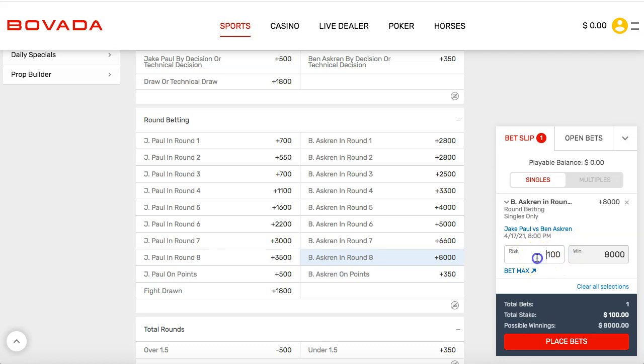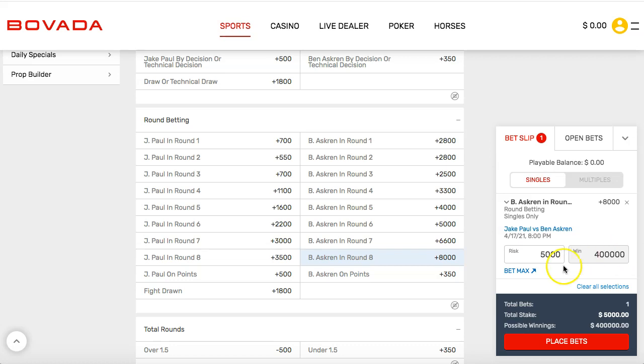Now, let's say you want to bet a lot of money. Let's say you put in $5,000, you would win $400,000. So there are people that bet a lot more than even $1,000, $5,000, right? There are people out there betting $10, $20, $50, $100,000. That's just up to you what you want to bet, right? And there's other people out there betting $10 or $20.